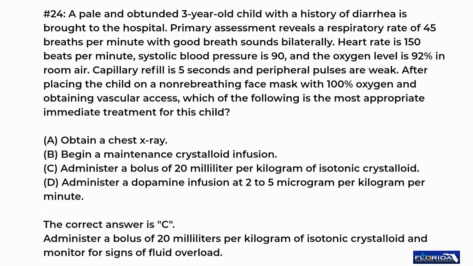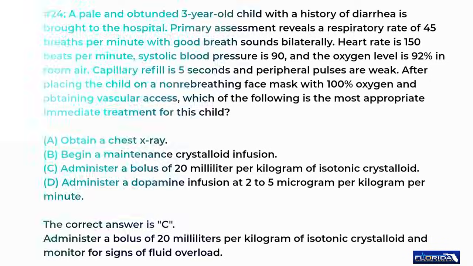A. Obtain a chest X-ray. B. Begin a maintenance crystalloid infusion. C. Administer a bolus of 20 ml per kilogram of isotonic crystalloid. D. Administer a dopamine infusion at 2 to 5 micrograms per kilogram per minute. The correct answer is C. Administer a bolus of 20 ml per kilogram of isotonic crystalloid and monitor for signs of fluid overload.